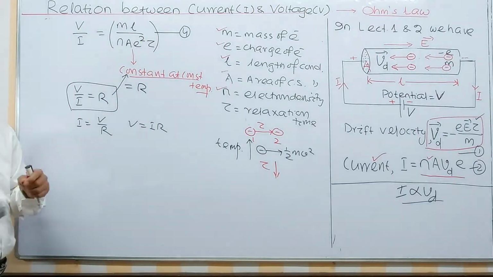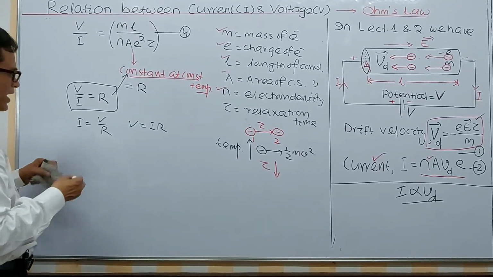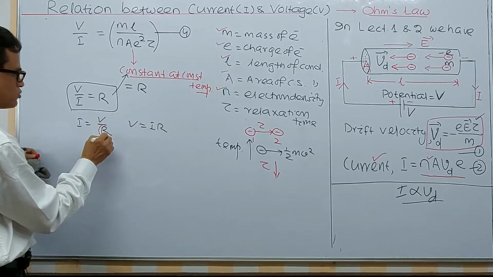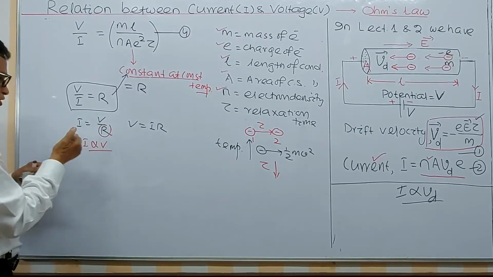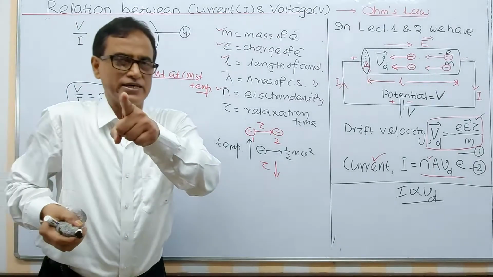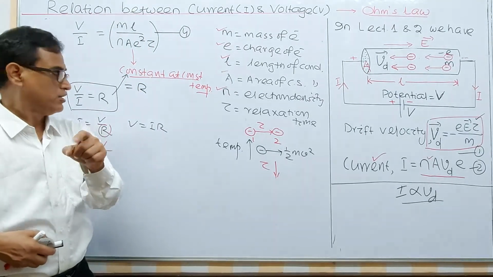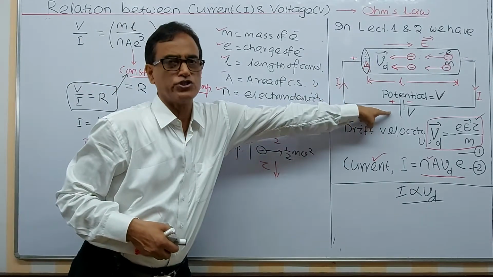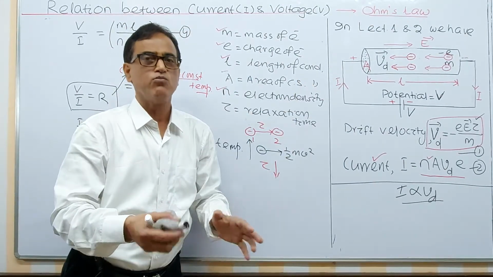Now, let me first take the definitions which you can know first. I equal to V by R. So R is constant, I can say. So I is proportional to V. This is Ohm's law. That means Ohm's law tells that at constant temperature, remember, at constant temperature, current flowing through a conductor is directly proportional to voltage applied. More the voltage, more the current.